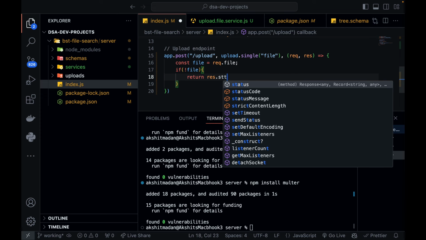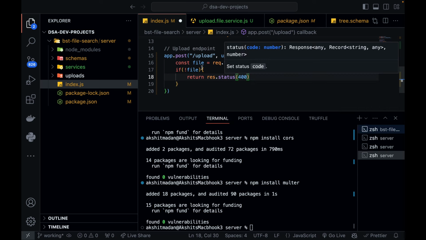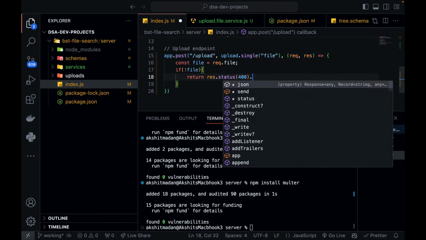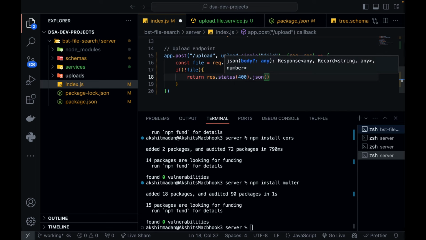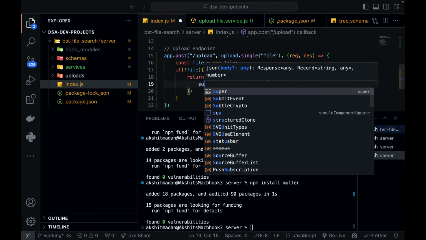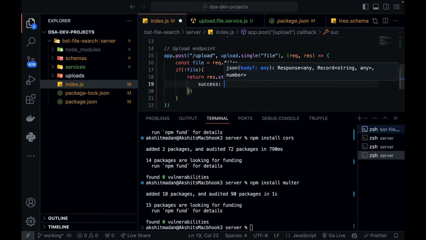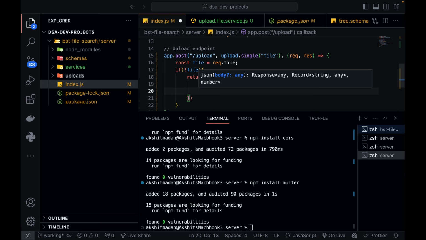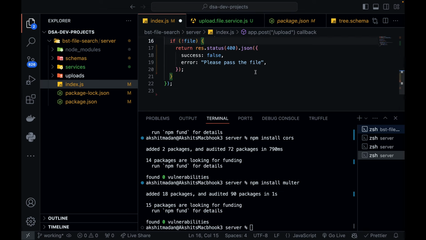With a status. That means if my file does not exist, then you can return a response of status 400, which is a good one because it's a bad request, and you can pass the response in the JSON format with success as false, and your message or error will be please pass the file. All good.